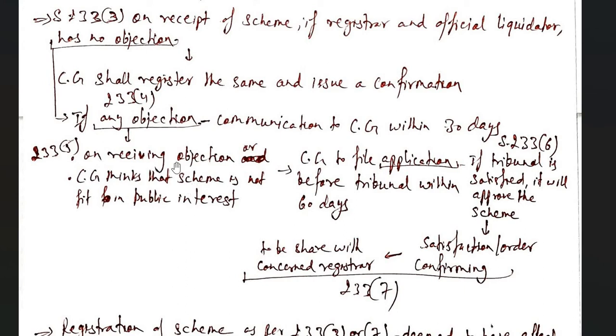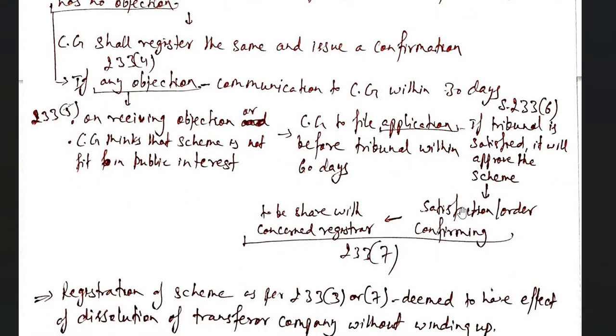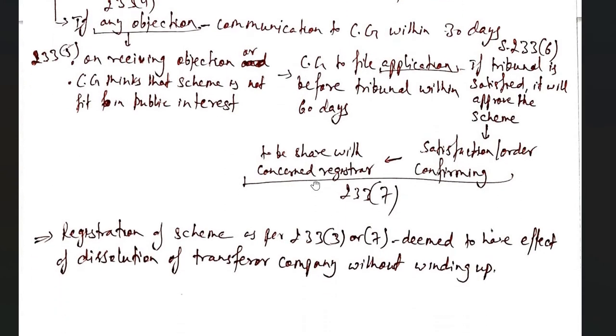It may get this notion by virtue of the objection only, or independently. In this application, they will apply to the tribunal, and if the tribunal is satisfied, it will approve the scheme and confirm it. And it has to be shared with the concerned registrar as per 233 clause 7.